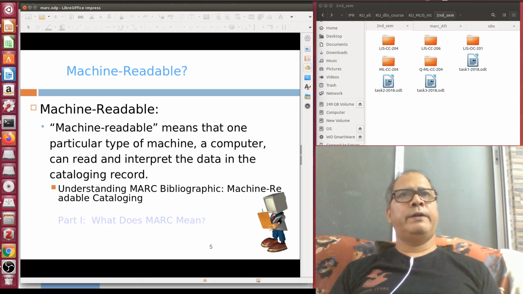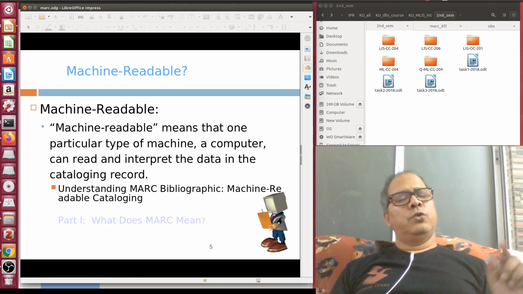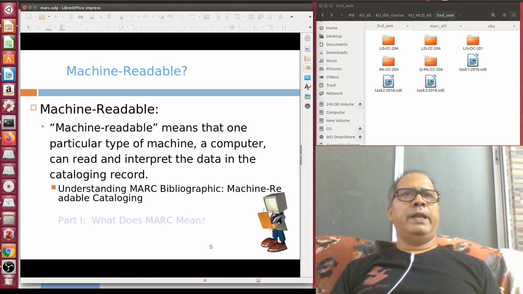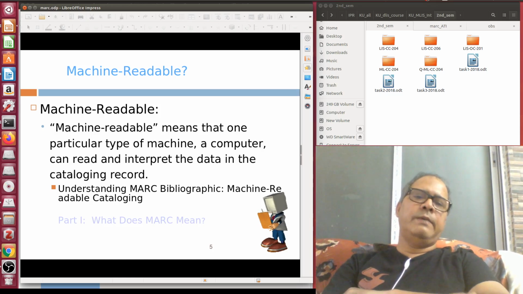Suppose you have entered 100, main entity personal name, subfield A, Ranganathan S R. Your system is going to index that Ranganathan under the head label main entity personal name, so that your user can search Ranganathan as author or Amartya Sen as author. That's why we use the term machine readable. This is not meant for humans. It is not a human readable entity.